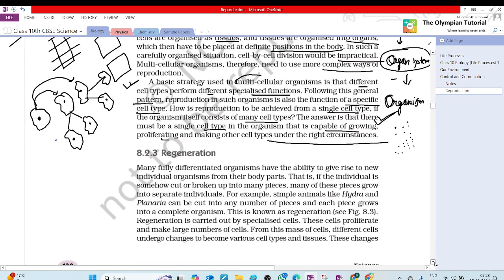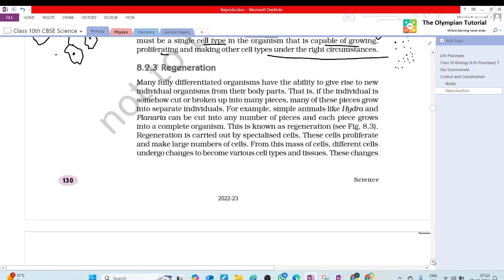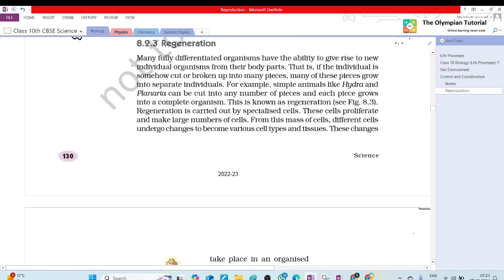Now regeneration, whose turn? Not mine. Okay.